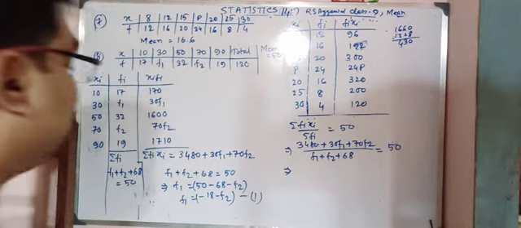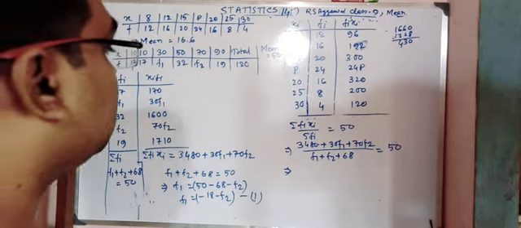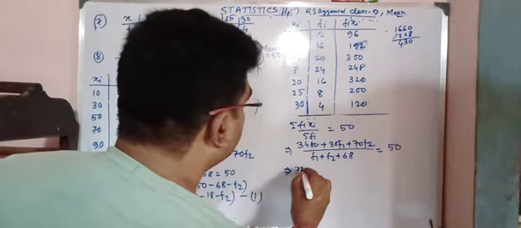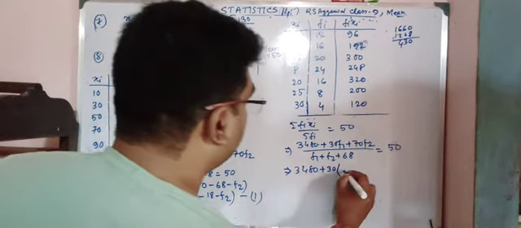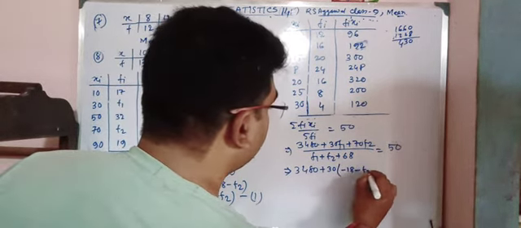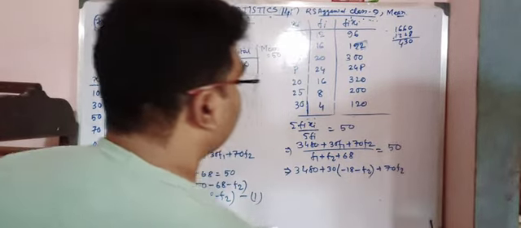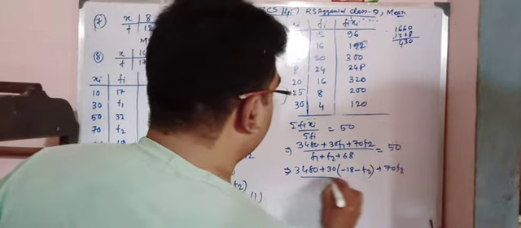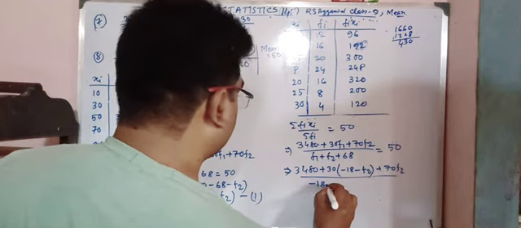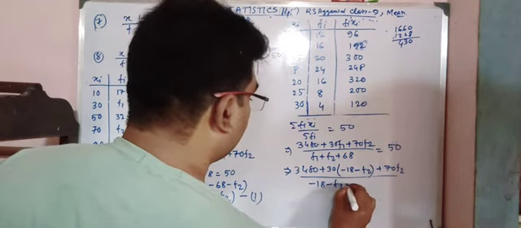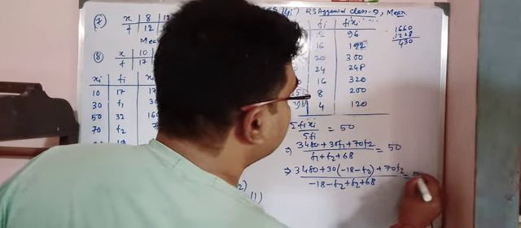Now we are putting the value of f1 over here. So we are getting 3480 plus 30 into minus 18 minus f2 plus 70 f2, divided by minus 18 minus f2 plus 68, that's equal to 50.